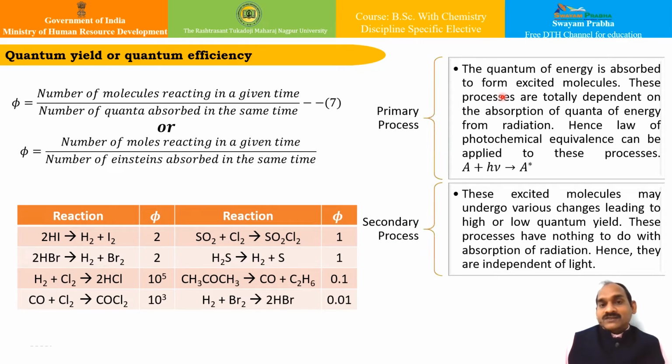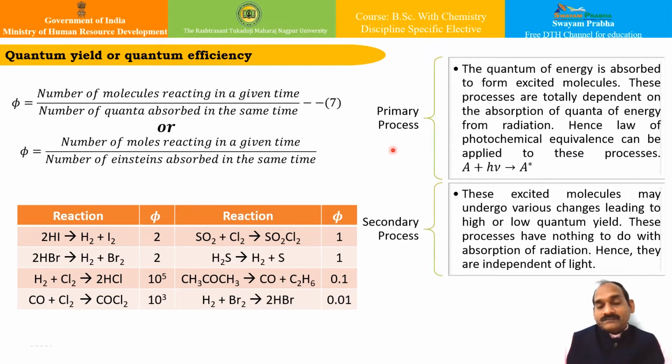In the primary process, the quantum of energy absorbed to form the excited molecule is important. These primary processes are totally dependent on the absorption of quanta of energy from the radiation, and hence the law of photochemical equivalence can be applied to these processes. So you can see this process.